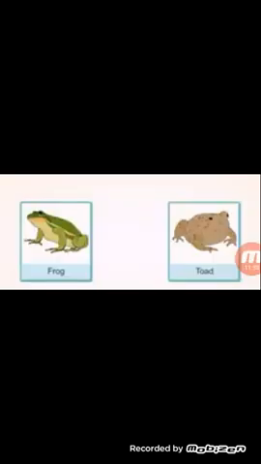Now the next type of animal is amphibians. These include animals like frog and toad. They have 4 legs and webbed feet. They hop on land and swim in water.